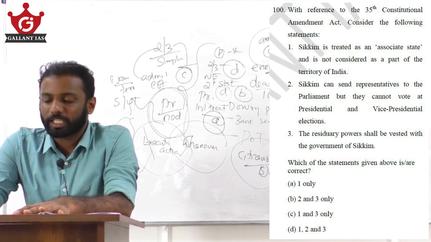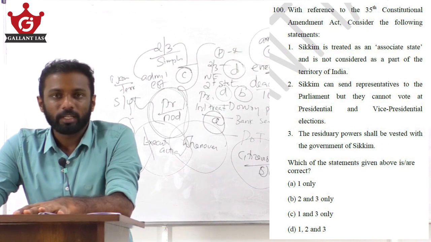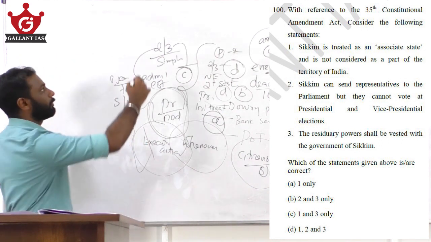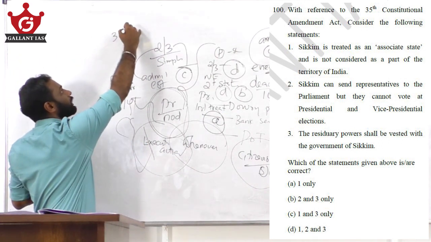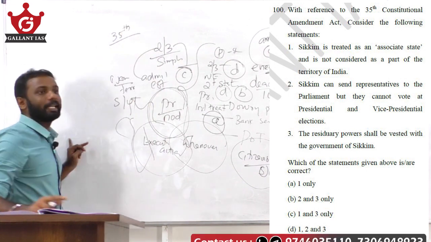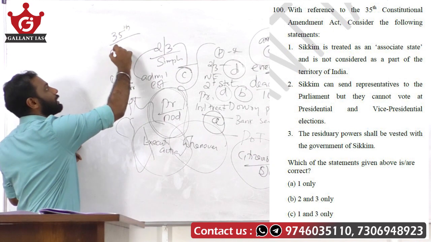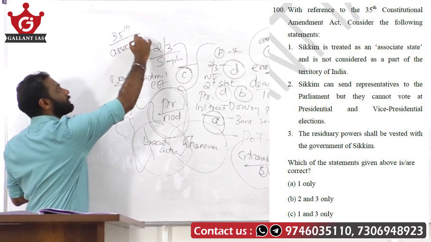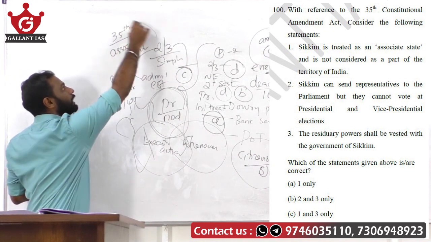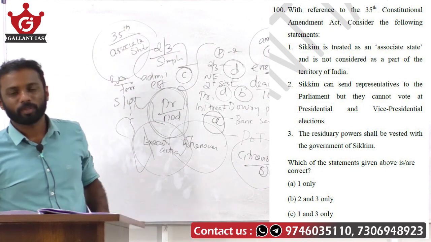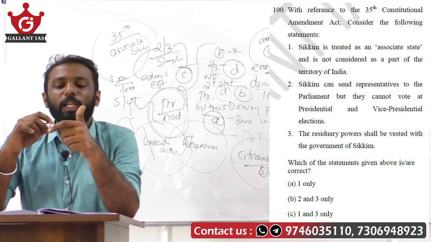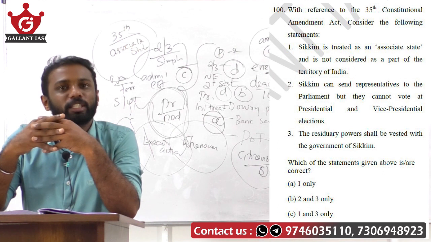The residuary power shall be vested with the government of Sikkim. See, first of all, this was an experiment. That is, the 35th Constitutional Amendment Act was an experiment. We granted Sikkim a status called associate state, and we gave certain provisions to the state of Sikkim. One is that Sikkim will not be a part of the territory of India, that is fine.